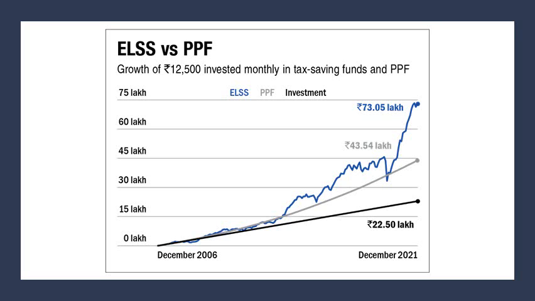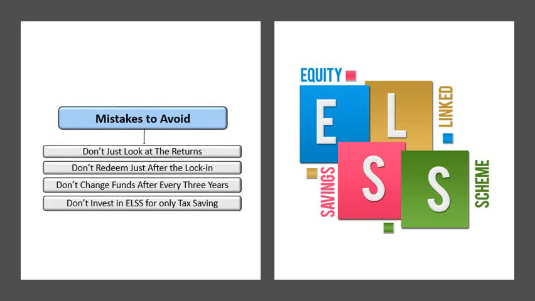In 15 years, if we invest slowly 22.5 lakhs from our hand, this 22.5 lakh will become 43.54 lakh if you had invested in PPF. This is calculated as per the current interest rate. At the same time, if you had invested in the best performing ELSS fund, the return would be 73.05 lakhs. Again, this is the power of ELSS, that is equity linked funds.